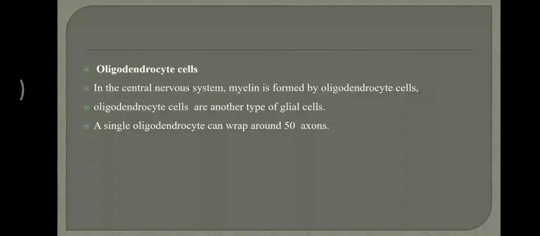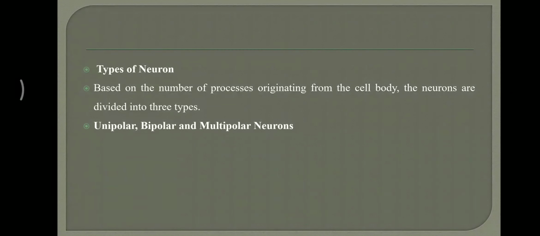These are another type of glial cells. A single oligodendrocyte can wrap around 50 axons. In the case of Schwann cell, a single Schwann cell can wrap only a single axon, but here an oligodendrocyte can wrap around 50 axons.